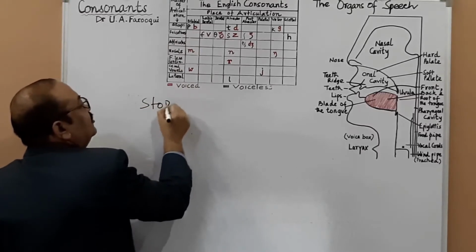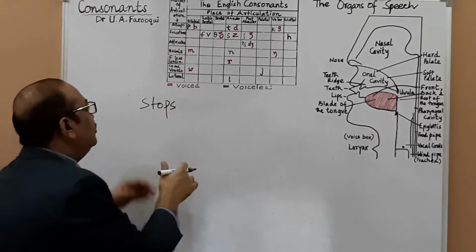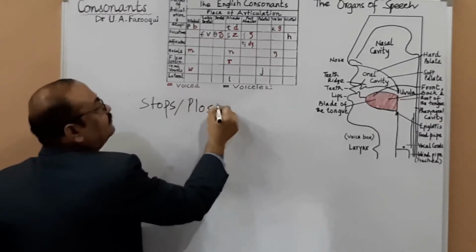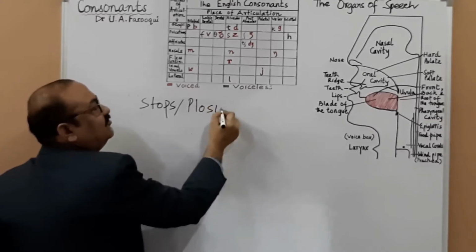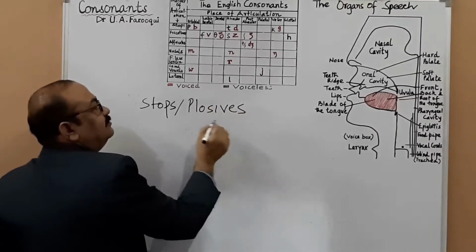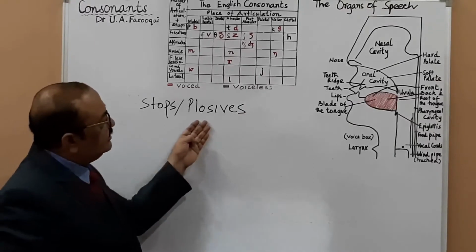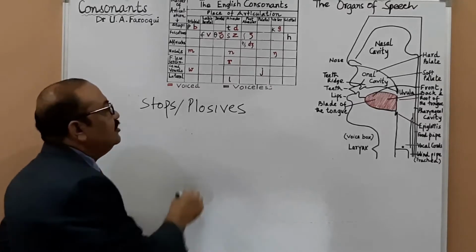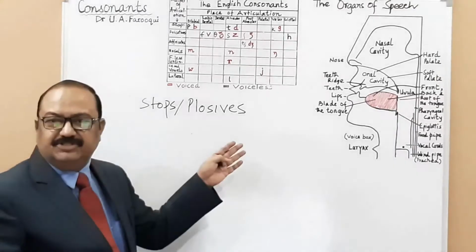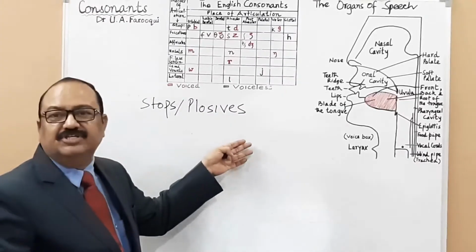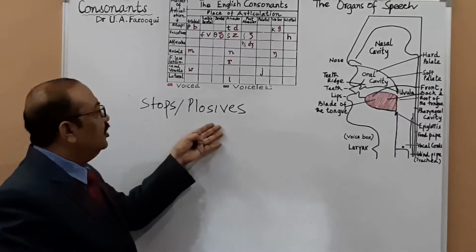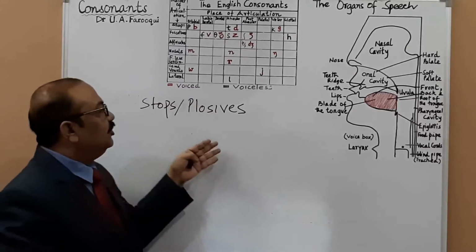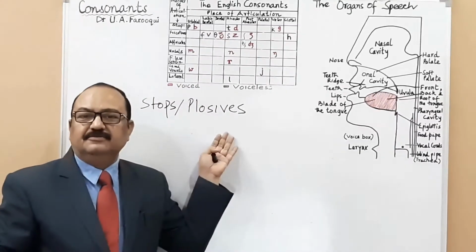Dear students, stops are also called plosives. Some people, Americans, say plosives, but the English say plosives. So we are following the English pronunciation, the plosives, and the Americans say plosives. So what are plosives? In plosives, what do you have?